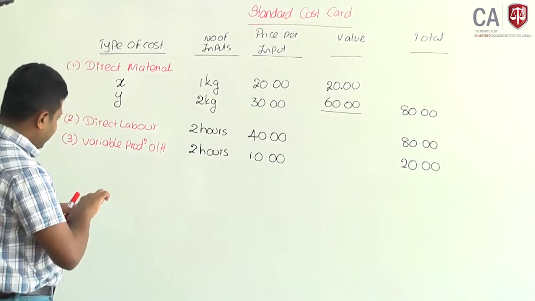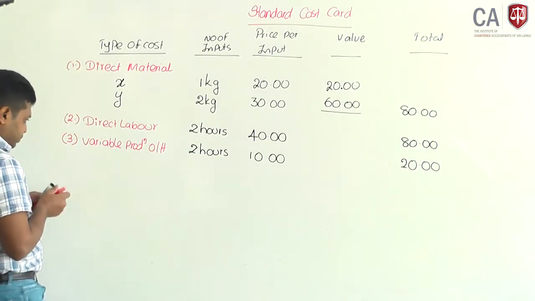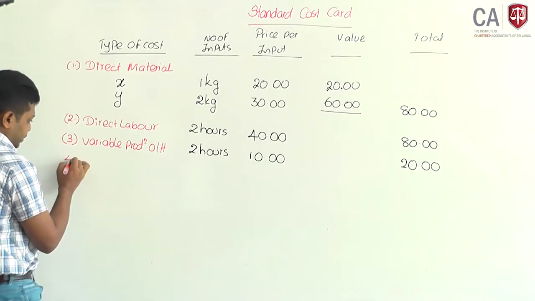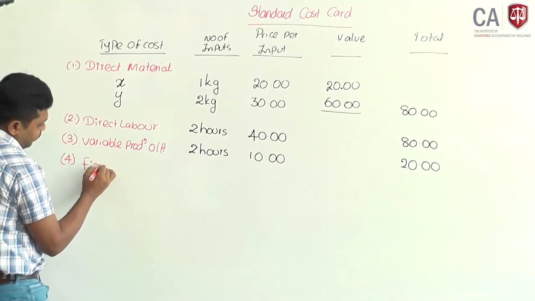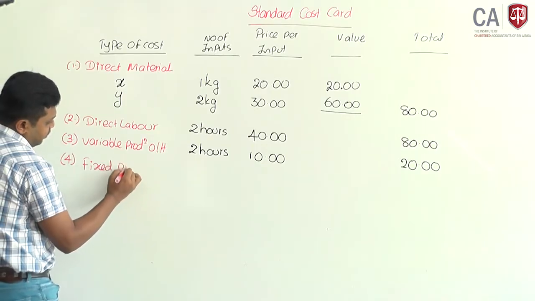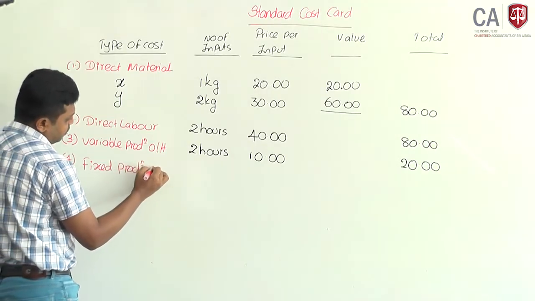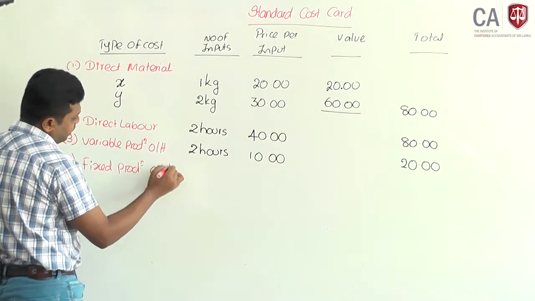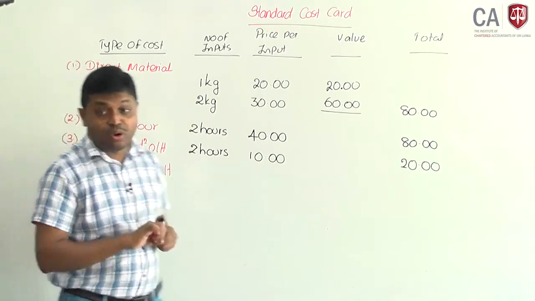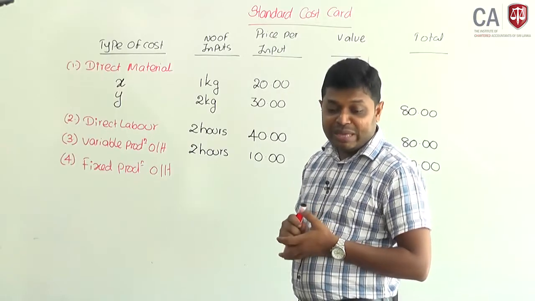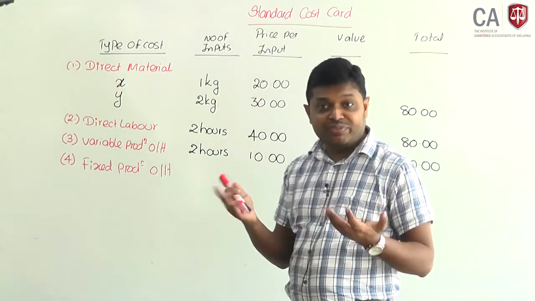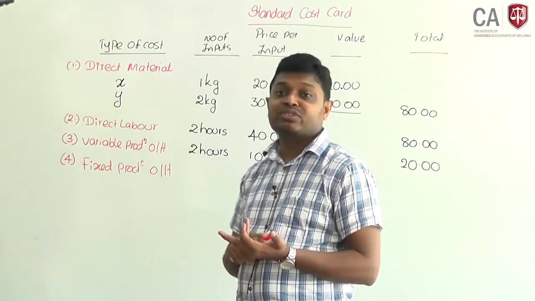Then the final cost item, fixed production overhead. It says that the total is 300,000, and it will be absorbed based on units of production. There are different bases to absorb the fixed production overhead.